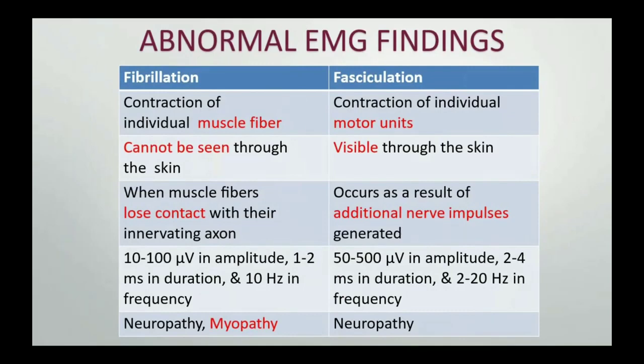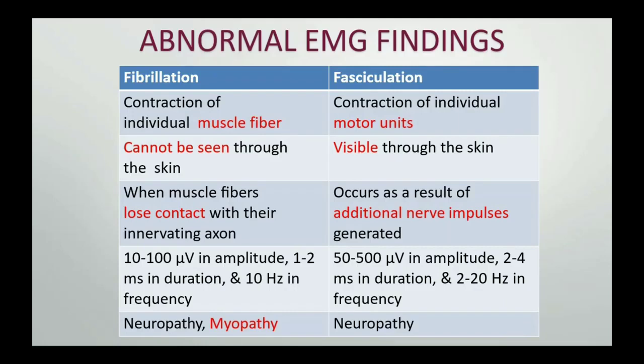Now, abnormal EMG findings. There are two basic abnormal EMG findings. One is fibrillation, the other is fasciculation. Fibrillation is seen when a single muscle fiber is contracted, and fasciculation is seen when a single motor unit is contracted. So fibrillation cannot be seen through the skin because only a single muscle fiber is contracted. Fasciculation is visible through the skin, and even the patient can feel the contraction of the muscle, because a single motor unit is contracted, which contains a large number of muscle fibers.